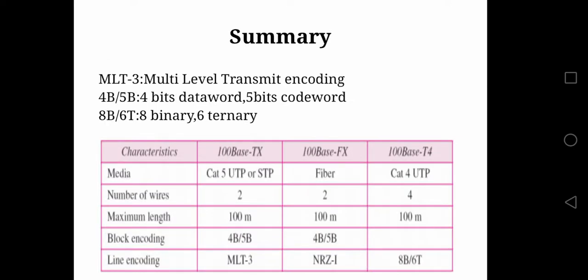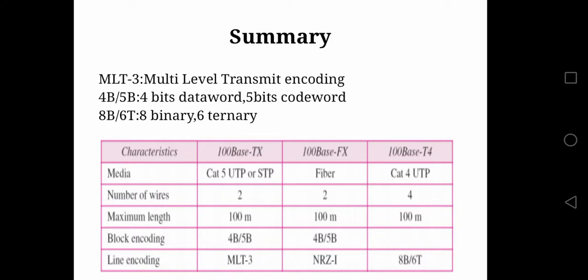Now let us study these as a summary. In the summary you can see the type of media used and the number of wires. In Tx and Fx there are 2 wires, but in T4 there are 4 wires, and the maximum length of the cable, in Tx, Fx and T4, is 100 meters. Then we have the encoding schemes. These encoding schemes we'll study in the next slide.